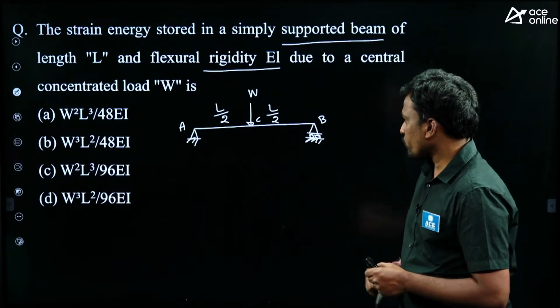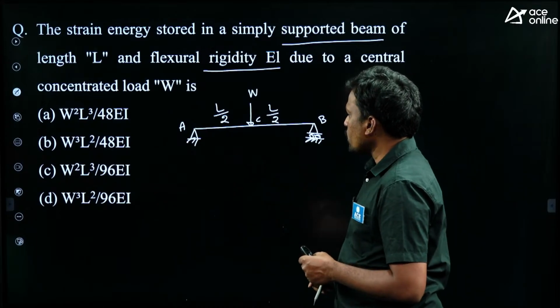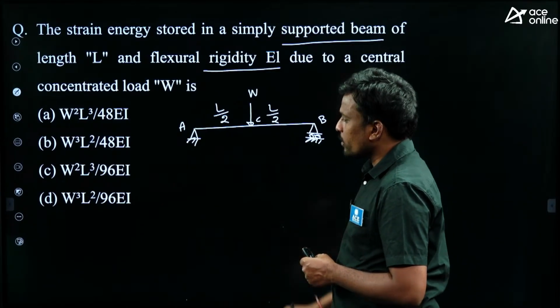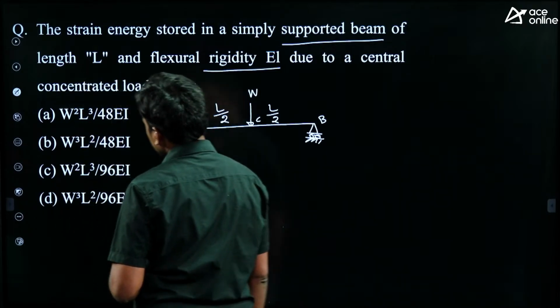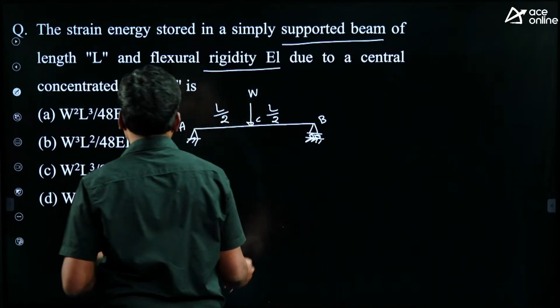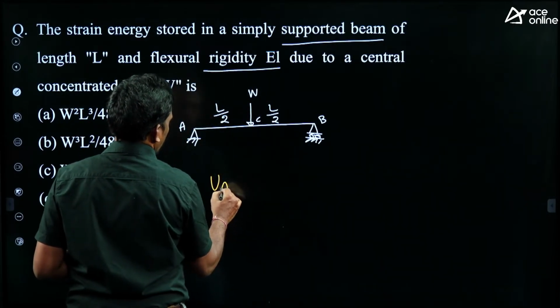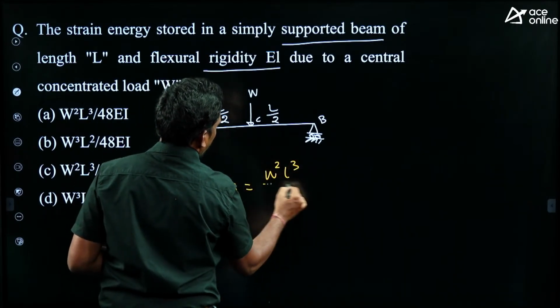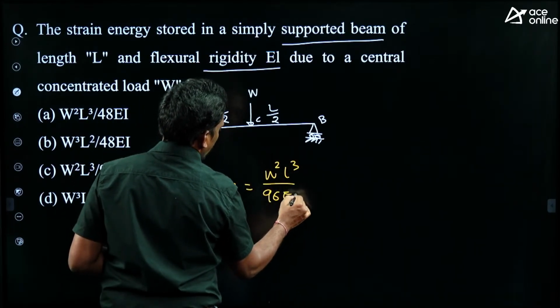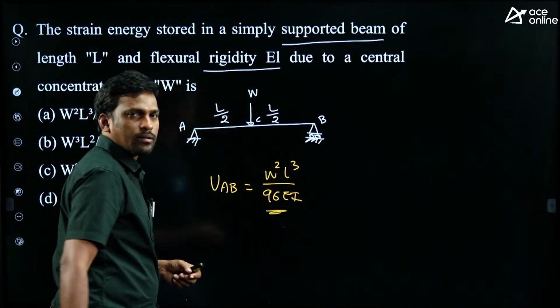Now tell me what is the formula here? Simply supported beam subjected to a point load at the center. Can anyone say? So the strain energy for this beam is W square L cube by 96 EI, we got, right? Already we derived this formula.